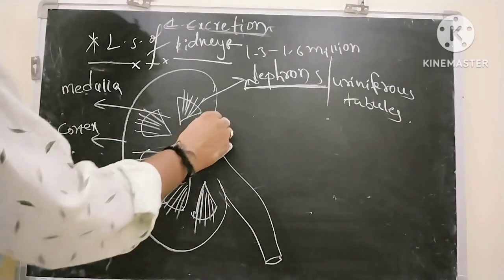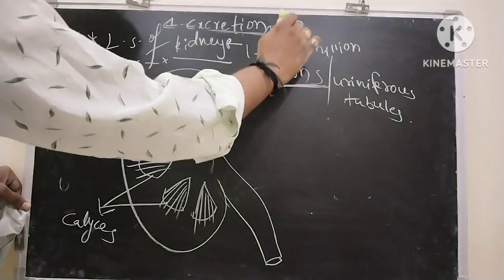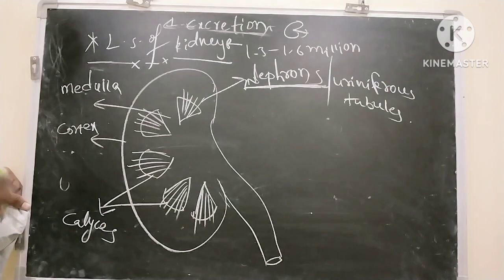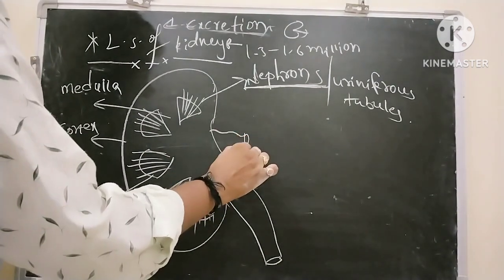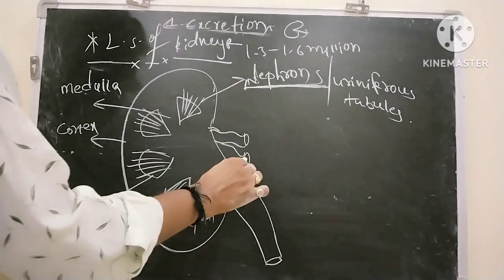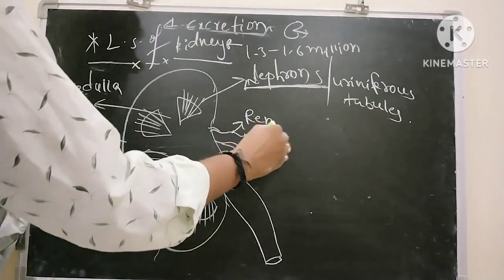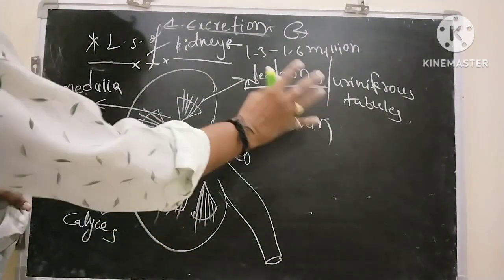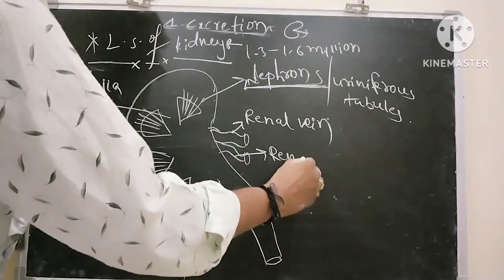The point where there is a notch like this is called hilus. Through this hilus, the renal vein exits and the renal artery enters. The renal vein exits because it has to collect deoxygenated blood, whereas the renal artery enters into the kidney.